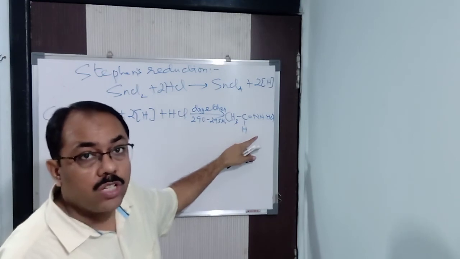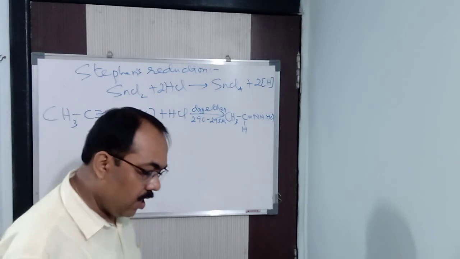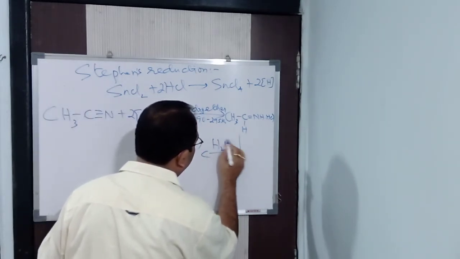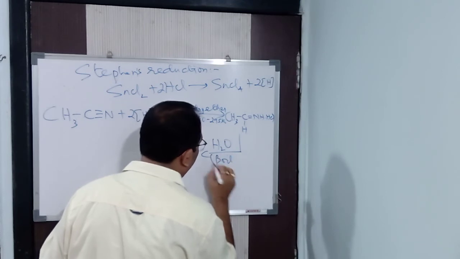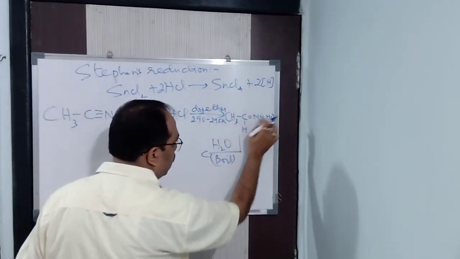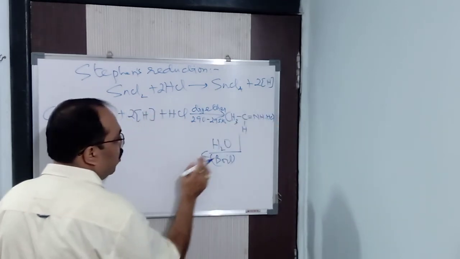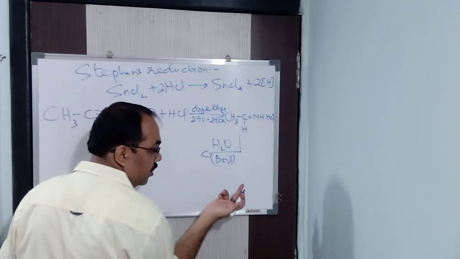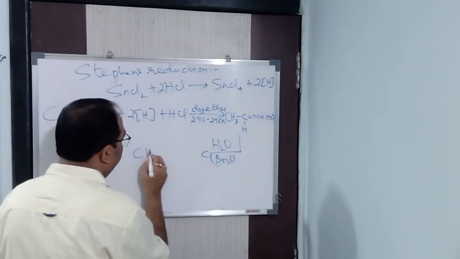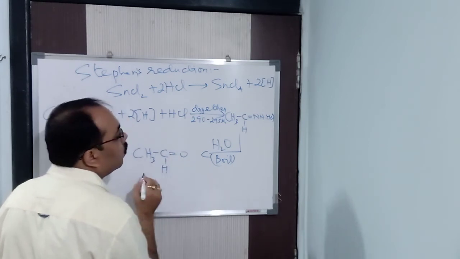Acetaldimine hydrogen chloride. We get it. Now this will react with water. Water means boiling water; you need to boil the water. So this NH, double bond NH, as I said in the last video, will be replaced by oxygen. Definitely, because the problem is that imines are unstable, so I have to remove that particular problem. So CH3CH double bond O.